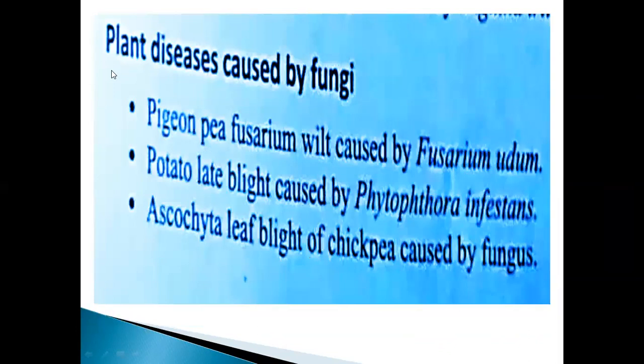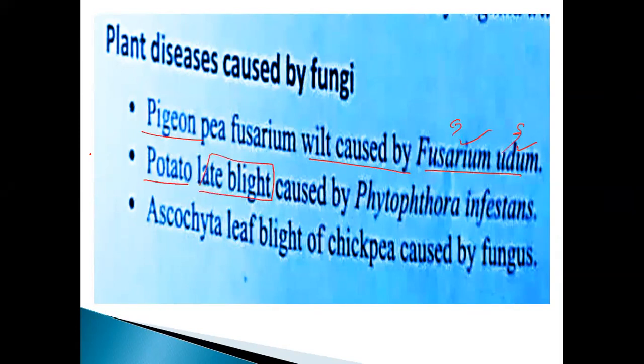Another example is plant disease caused by fungi. Don't forget, my dear students. What are the fungi? They may produce diseases, particularly Fusarium, caused by Fusarium udum. It's the name of the microorganism, genus name and species name. Potato late blight.